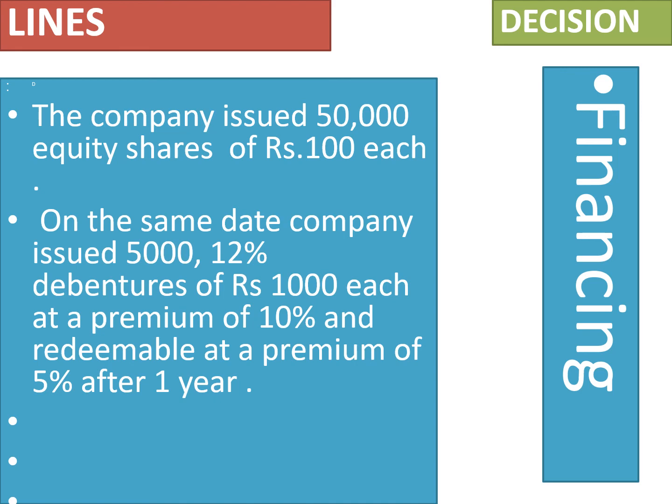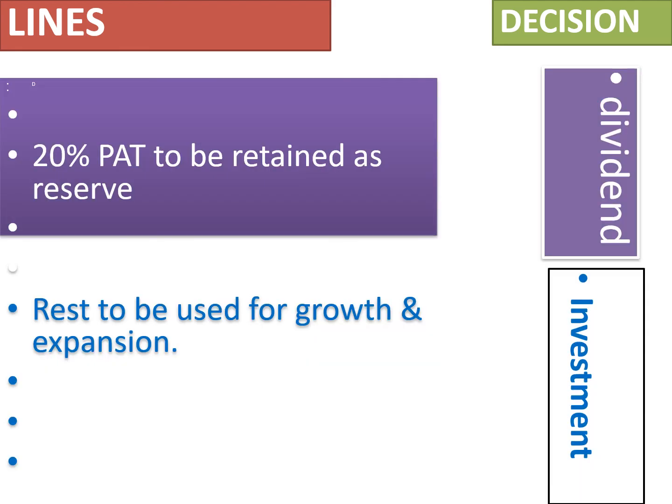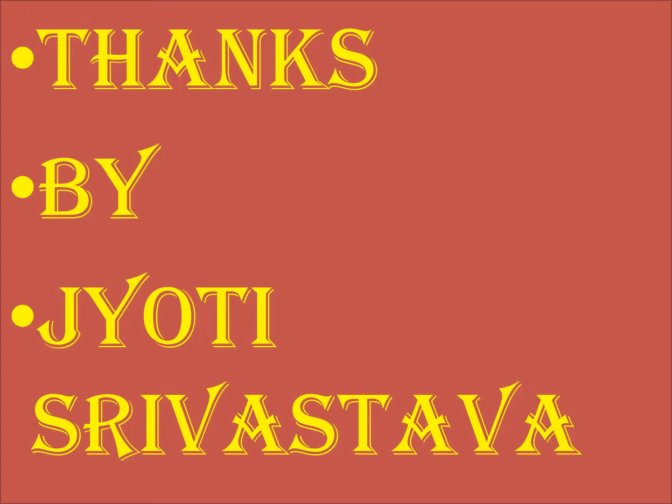You need not write the entire thing, dash dash and quotes, but initial few words and the last one you have to keep. It is financing decision. 20% part to be retained as reserve, rest goes with dividend decision, and rest to be used for growth and expansion is investment decision.